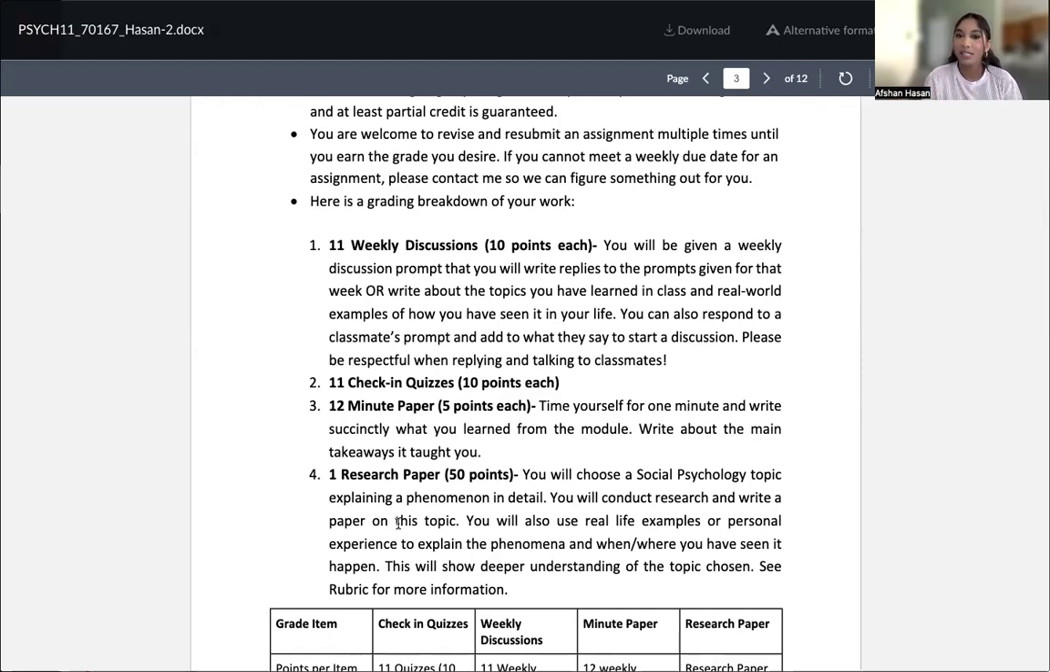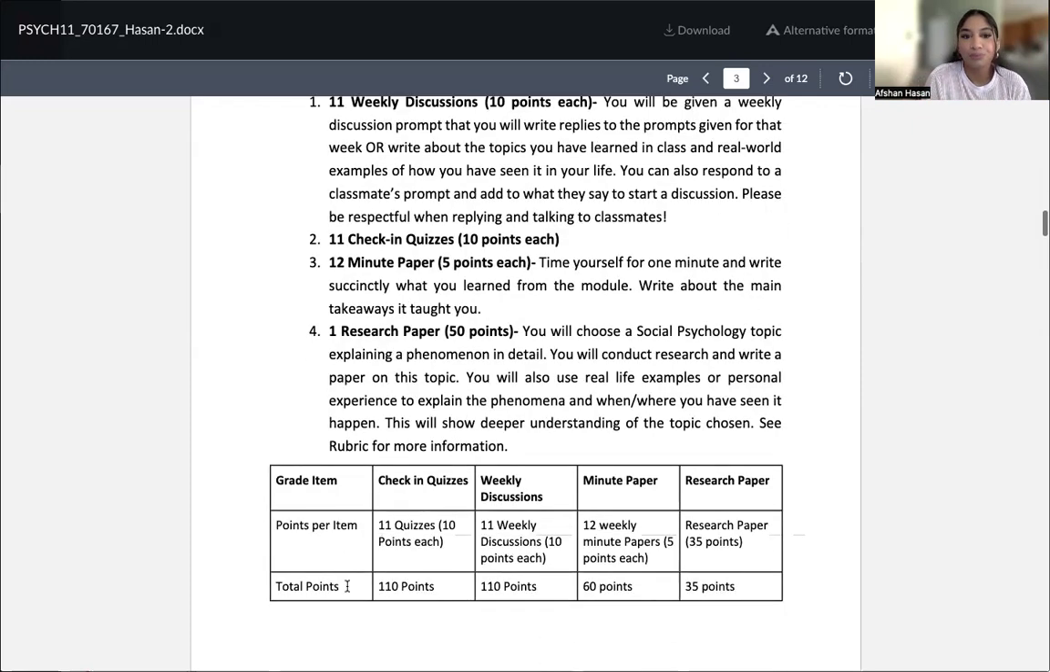So that's where the 10 points come from. The 5 points from actually answering the discussion prompt, 5 from replying to a classmate.